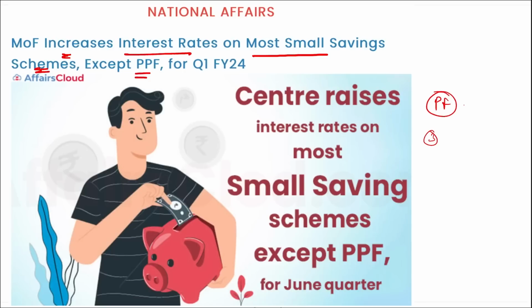Then it gets collected, and when you retire, you will be getting your lump sum amount from this provident fund, right? And the interest rate in these provident funds is 7.1% for government or central government employees. And this interest rate of PPF has remained the same.